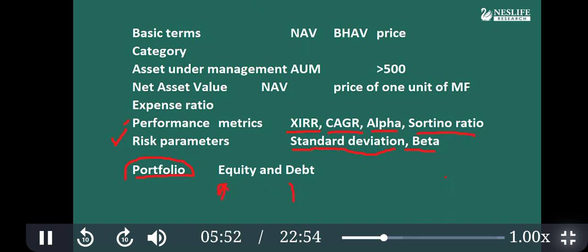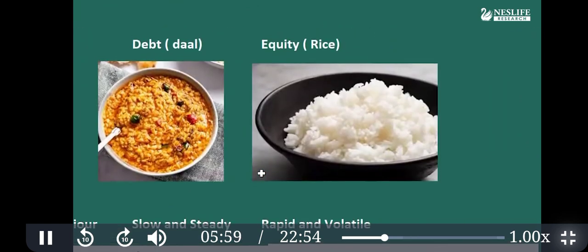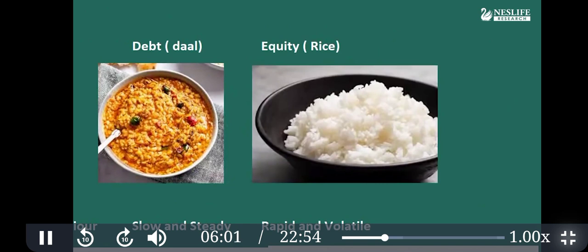So these are the basic terms. Let's understand now the underlying asset, equity and debt. This is how I try to explain in simple language, because our audience is not finance professionals. I don't want to give jargon which will make your life complicated. Instead, I'll give you a very day-to-day example that you can correlate with.